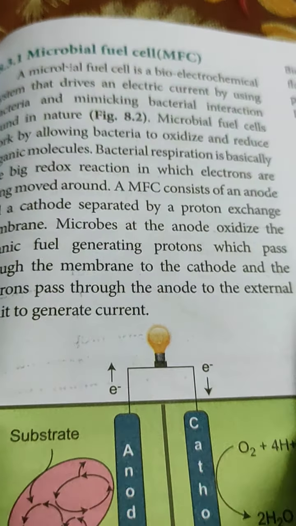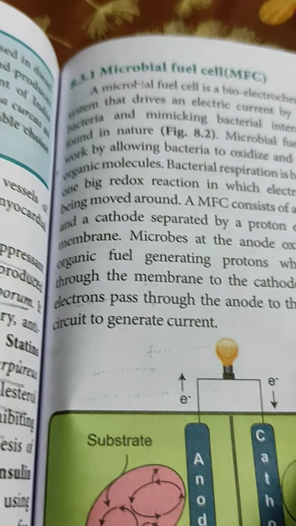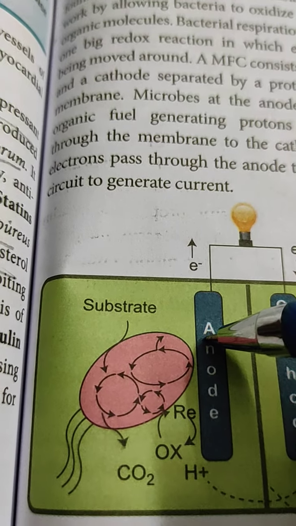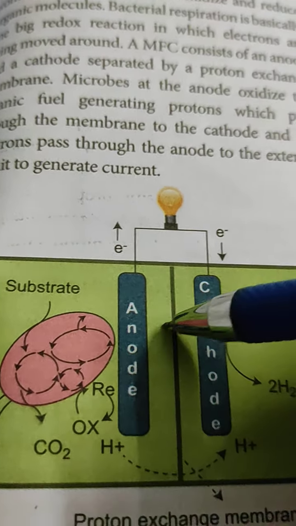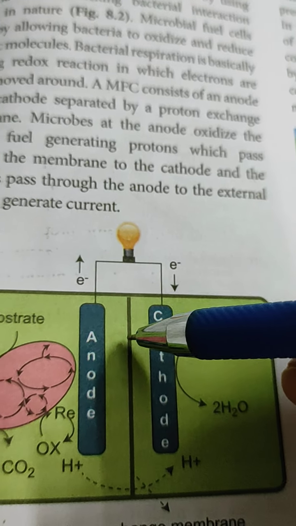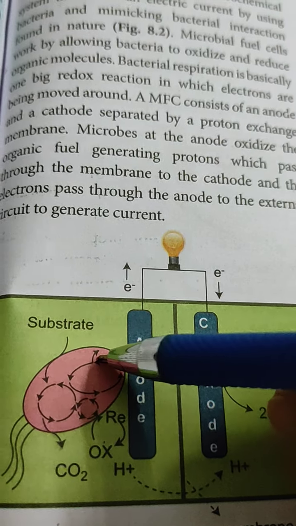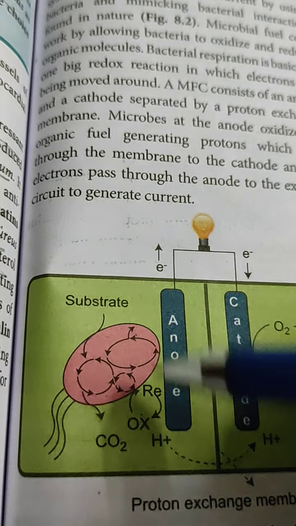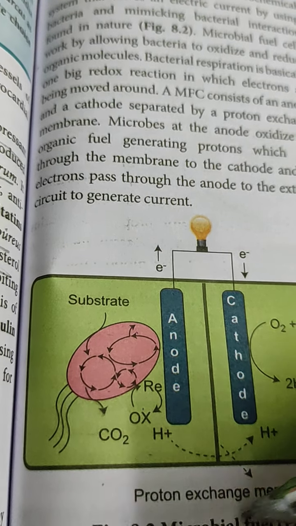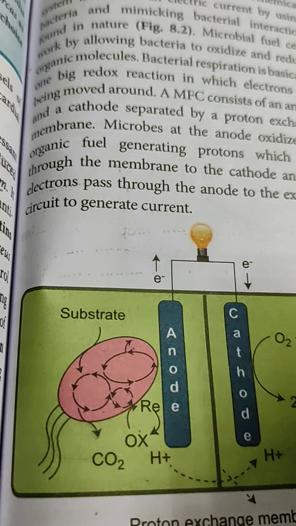But how is it made? It consists of an anode, as you can see in the diagram, and a cathode, which are separated by the proton exchange membrane. Now the microbes at the anode oxidize the substrate or organic molecules, releasing hydrogen and electrons. Hydrogen will pass through this membrane and reach the cathode.